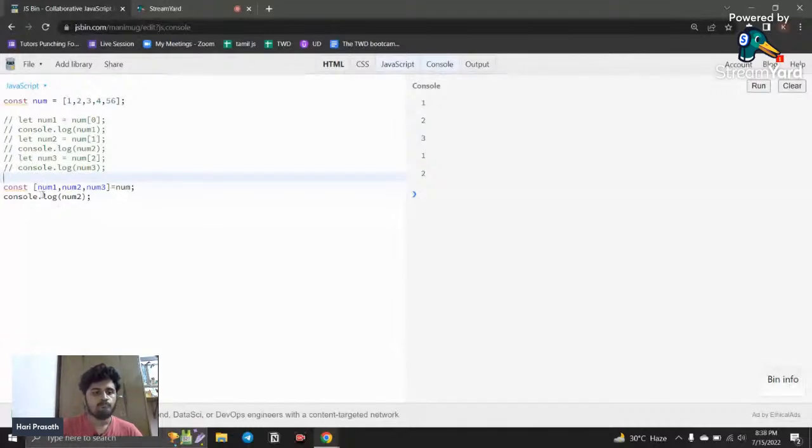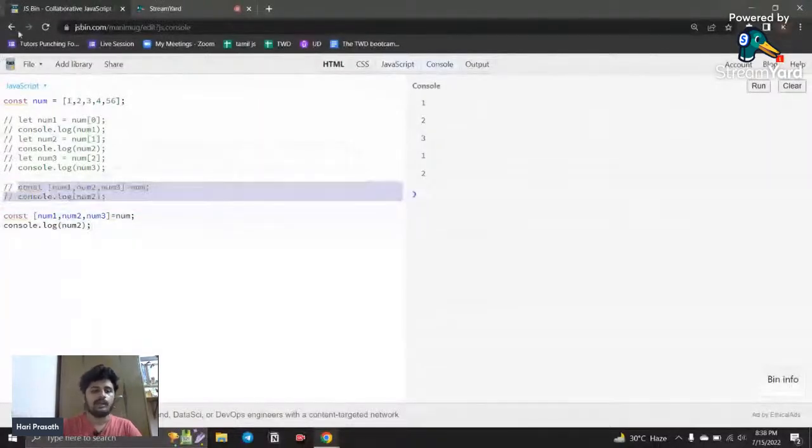For example, in an array, I want the first one, I want the third one, I don't want the second one. So how can I destructure? If you don't want something, just leave an empty space like this.